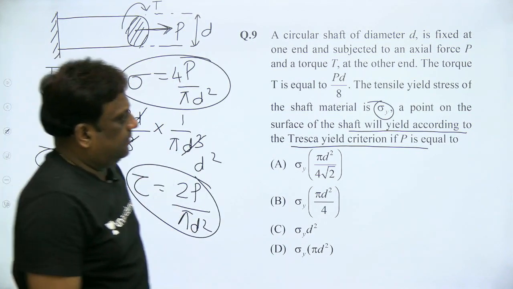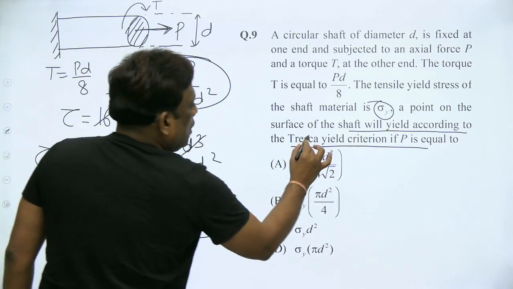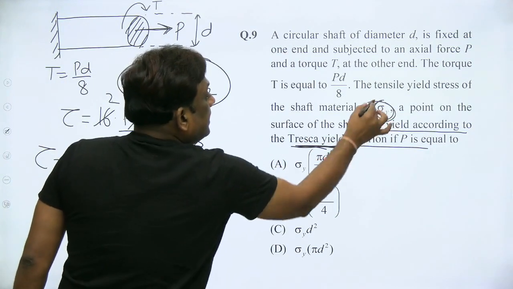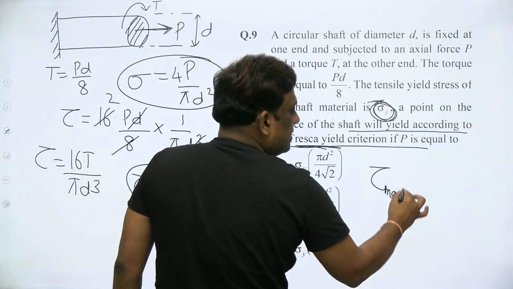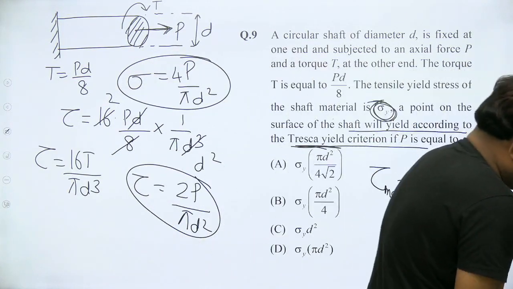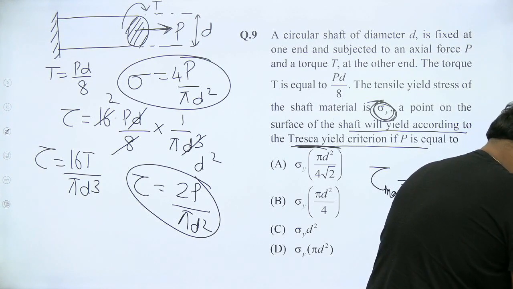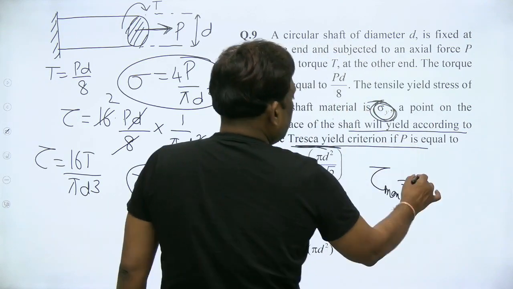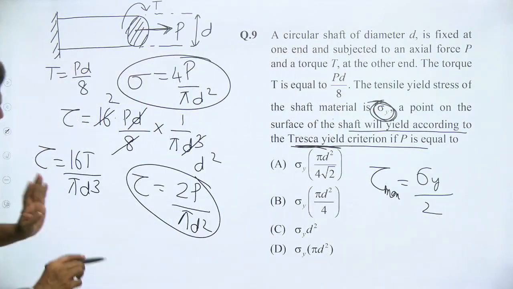Now let us calculate the maximum shear stress, because he's asking according to Tresca theory. The yielding tension is sigma y, so the maximum shear stress will be sigma y by 2. Don't worry at all, this will be sigma y by 2 according to maximum shear stress theory. No problem at all.